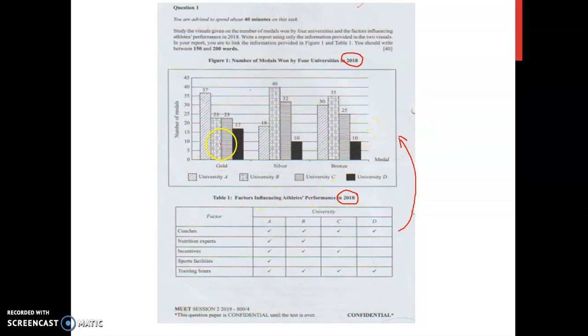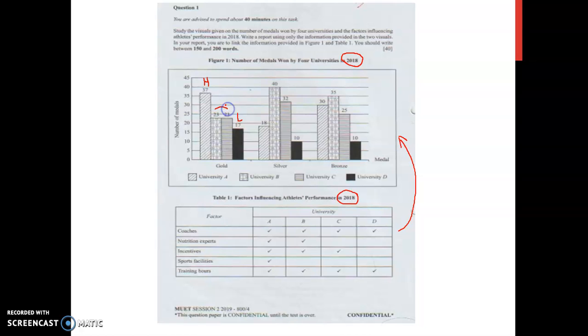So here what I would do first, if I look at the first figure, I would just look at the highest and the lowest. Like the first part, in which we are looking at the gold medals, the number of gold medals won by these 4 universities. There are 2 ways of doing it. You can go for the highest, so you can indicate H for the highest and L for the lowest, or you can write 1, 2, 3, 4. It's up to you.